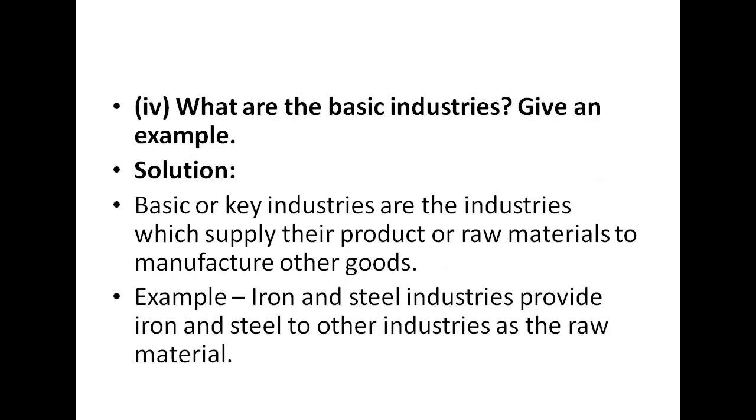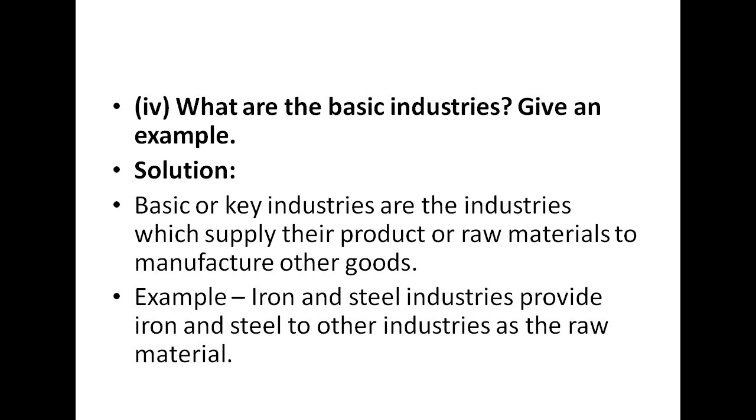Now the fourth question. In the fourth question they are asking what are the basic industries? Give an example. So we have to discuss here what the basic industries are, with a particular example. Basic or key industries are the industries which supply their products or raw materials to manufacture other goods. As I've told you before also, these basic industries are basically making raw materials into some products, and these products again are manufactured in other industries to make other valuable products.